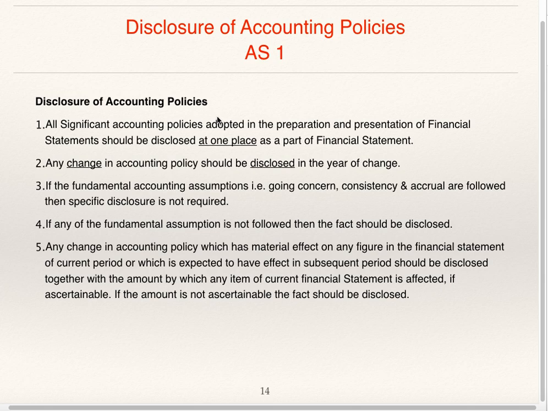Now we'll see disclosure of accounting policies. All significant accounting policies adopted in the preparation and presentation of financial statements should be disclosed at one place as part of financial statement. It should be disclosed at one place. As part of financial statement means it is annexure or attachment to financial statement.